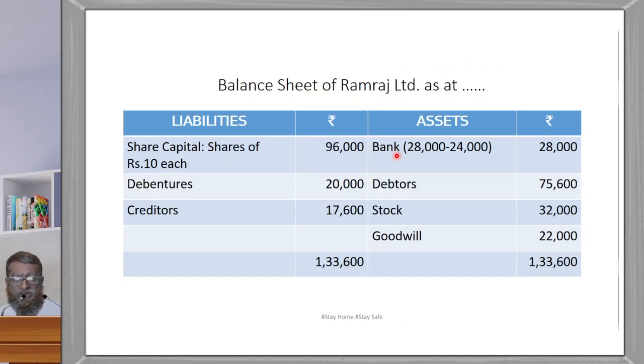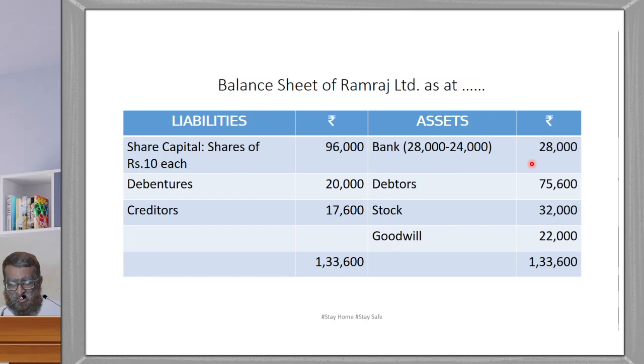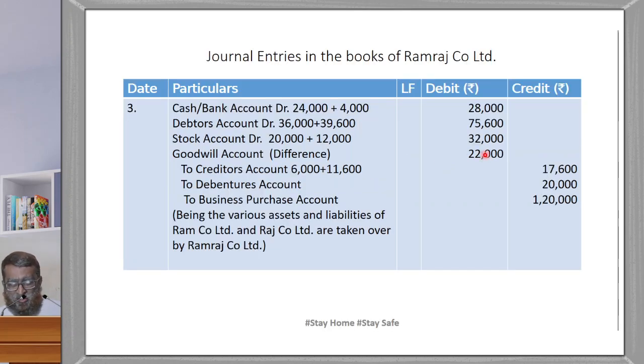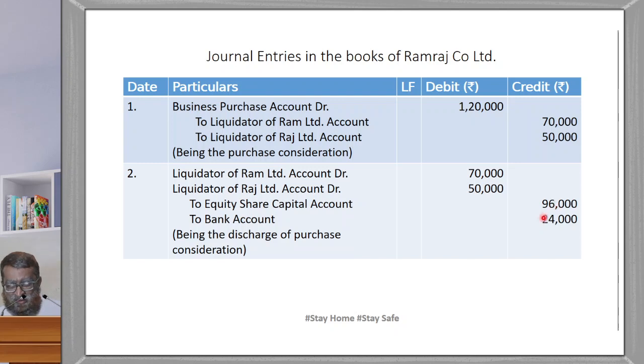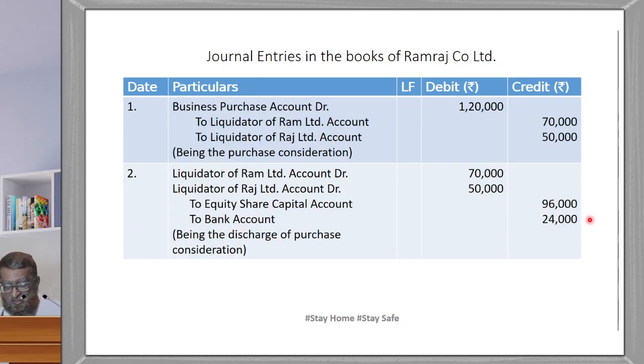Now we prepare the balance sheet. Balance sheet is the replica of this journal entry. So all these assets I have written here on the asset side. See, bank 28,000, but bank is not directly 28,000. This 28,000 minus this 24,000 in the second journal entry.